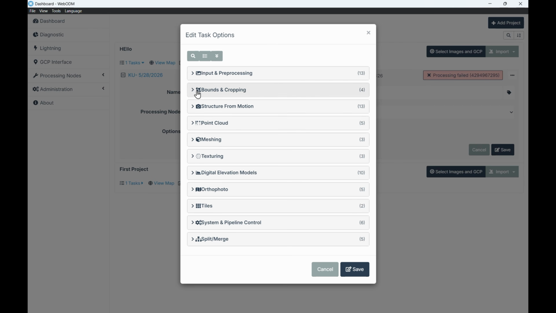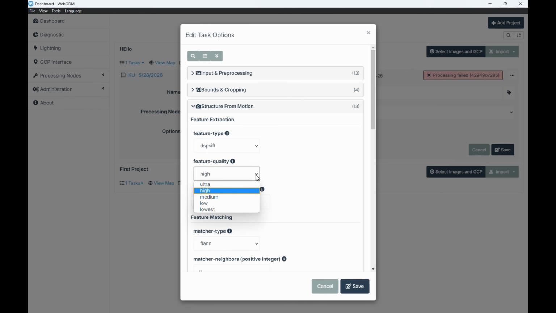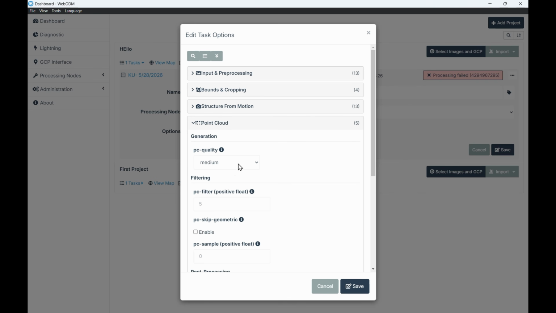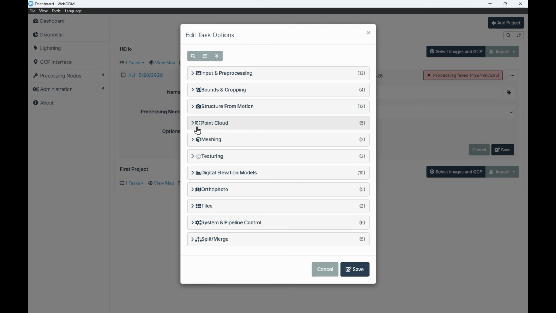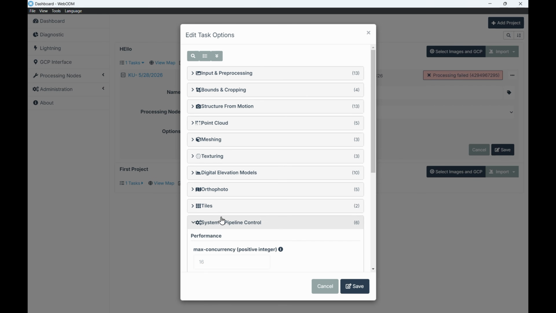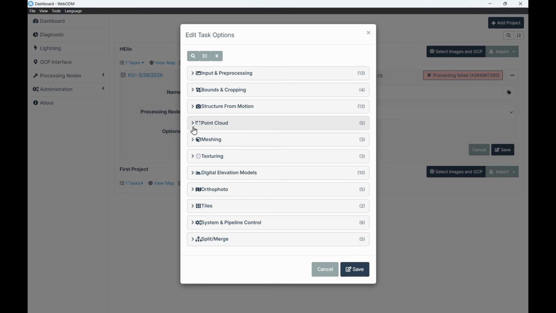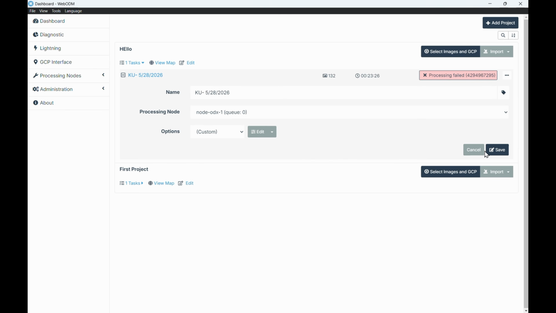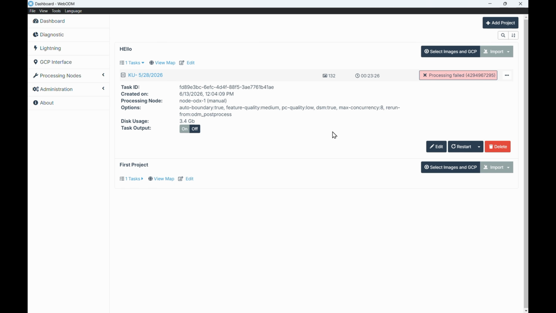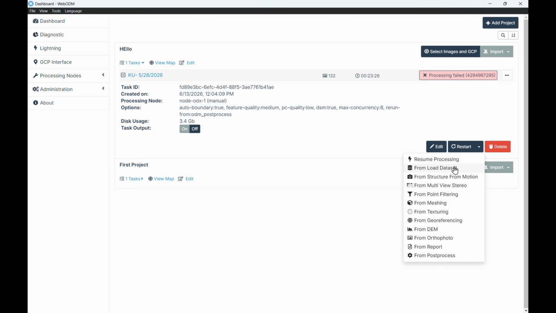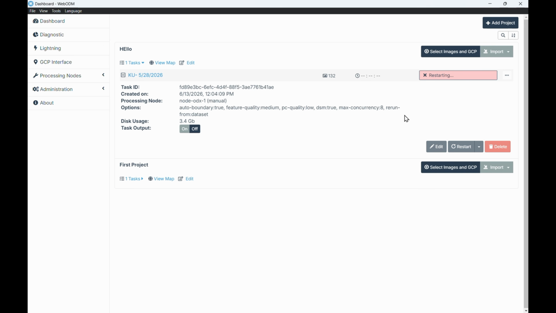Here, under structure from motion, I set the feature quality to medium. Then under point cloud, I set the PC quality to low. And then under system and pipeline control, I set the max concurrency to 8. You can also enable fast orthophoto under the orthophoto option, and then the processing should be restarted. The process is the same as before, but this time it will lead to success.